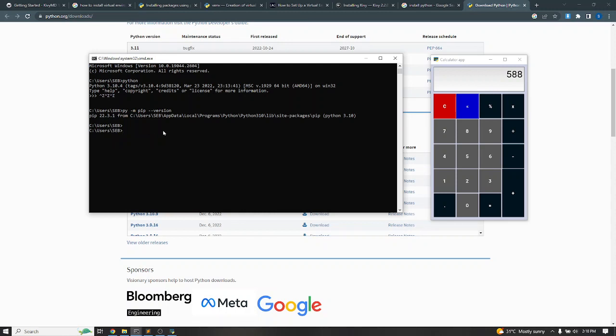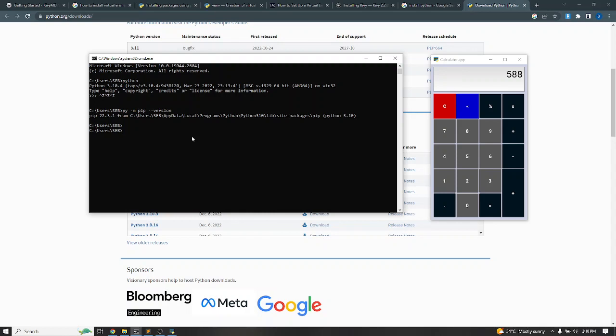All right, so once you have your virtual environment created, the next thing to do is to activate that virtual environment. Exactly. Now, because I have my virtual environment created already, and I also have my Kivy library installed already, I will just show you how to activate it. Now I assume you all have that created.